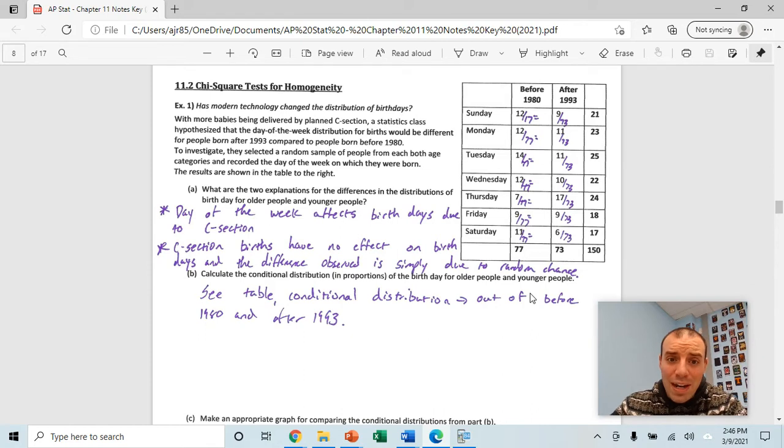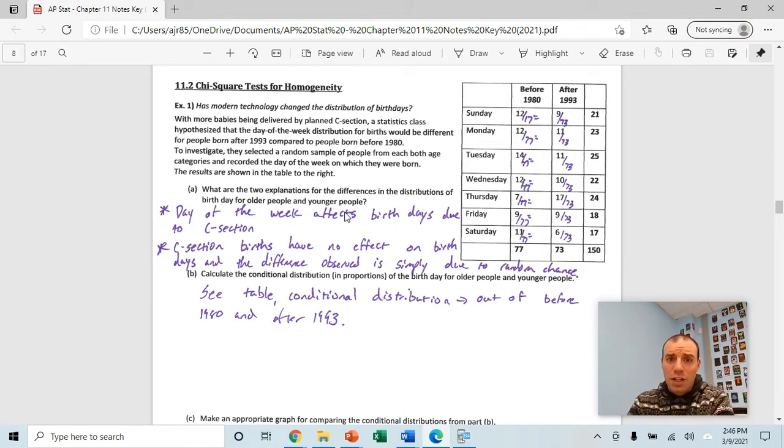These two tests are run in the exact same way, and we'll talk a little bit later about what the actual difference is between them, but understand that they're the exact same tests on the calculator. All of your steps are going to be the exact same thing. So let's look at this example here, and we're actually going to work through this example, and then we'll talk about the different types of tests.